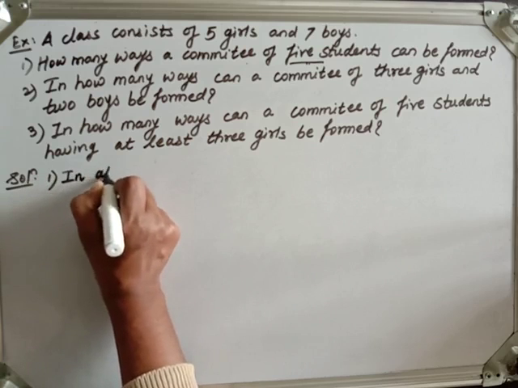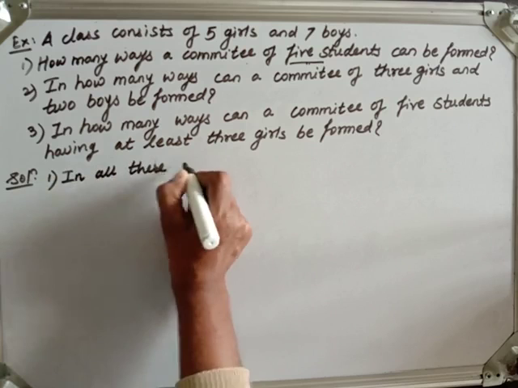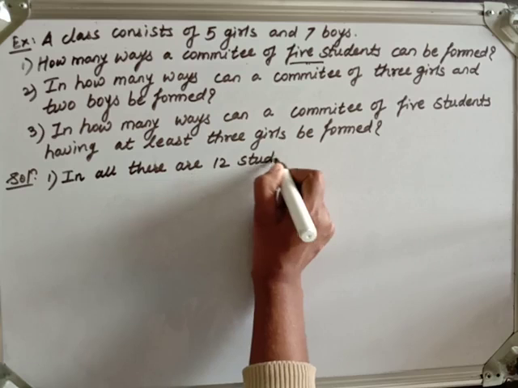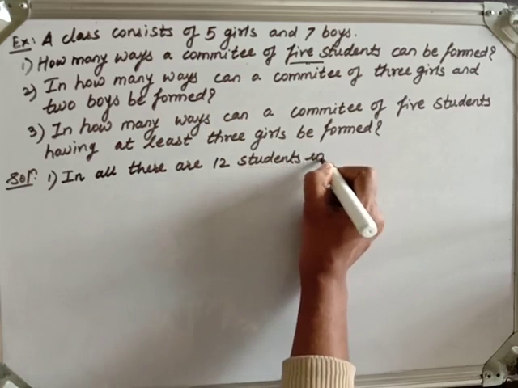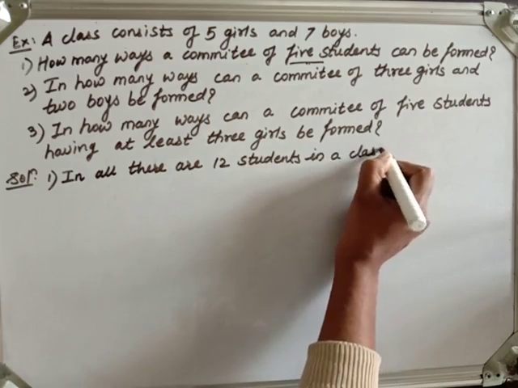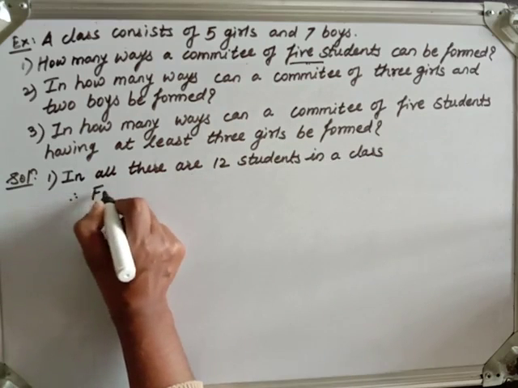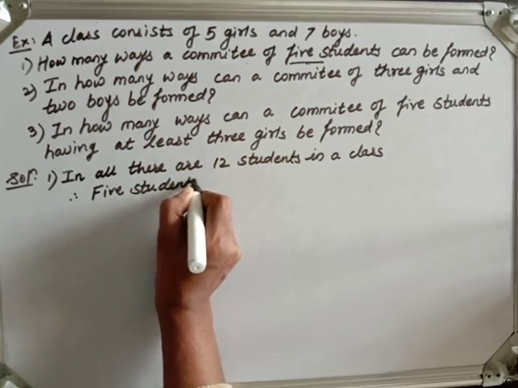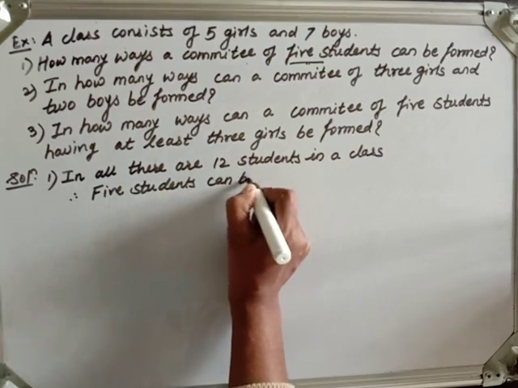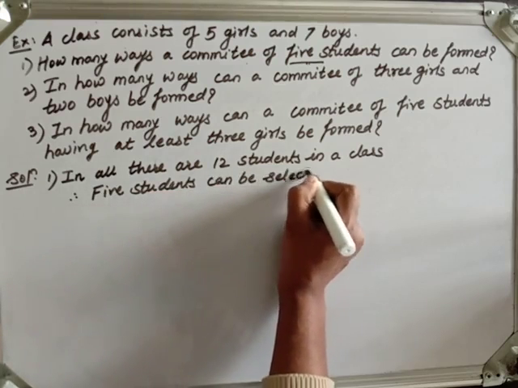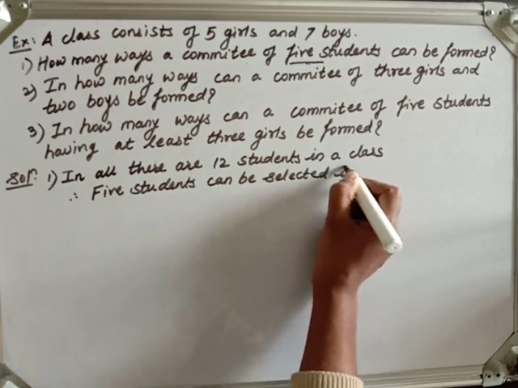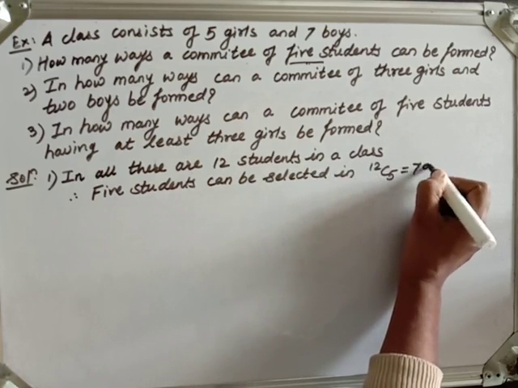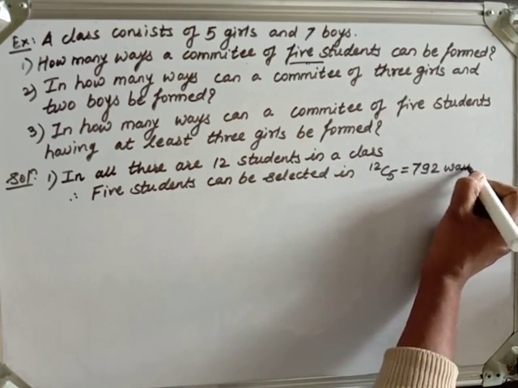In all there are 12 students in a class. Therefore 5 students can be selected in C(12,5) ways, that is 792 ways.